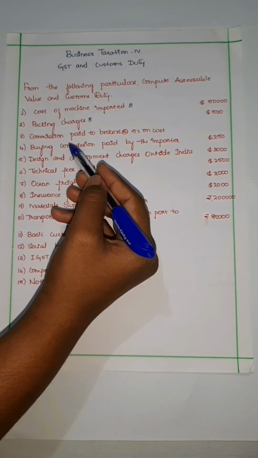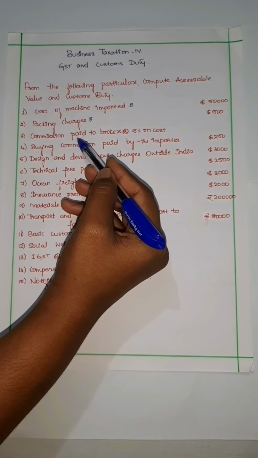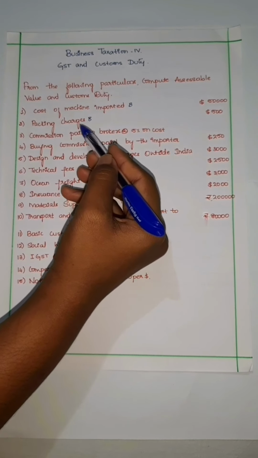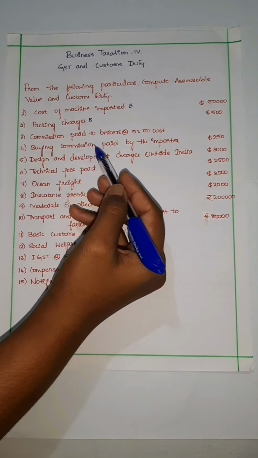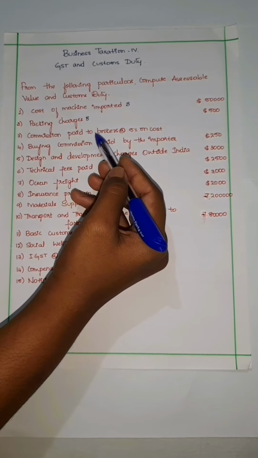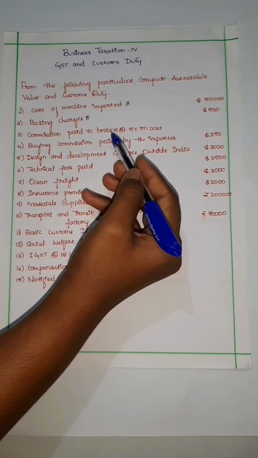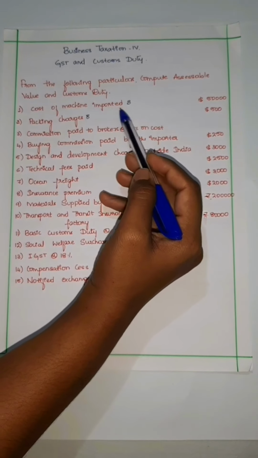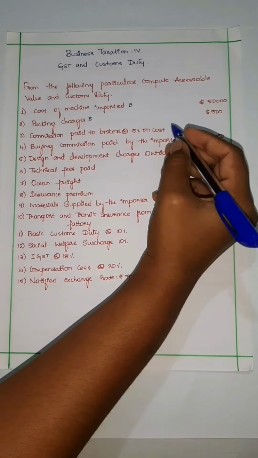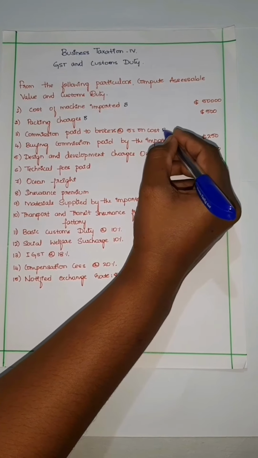In this type of question, there is no mention about the commission whether it is paid by the importer or by the exporter. So you have to give a note at last that you have considered this commission paid to brokers by the exporter. So this should be calculated 5% on cost of machine imported. So it should be taken before FOB.